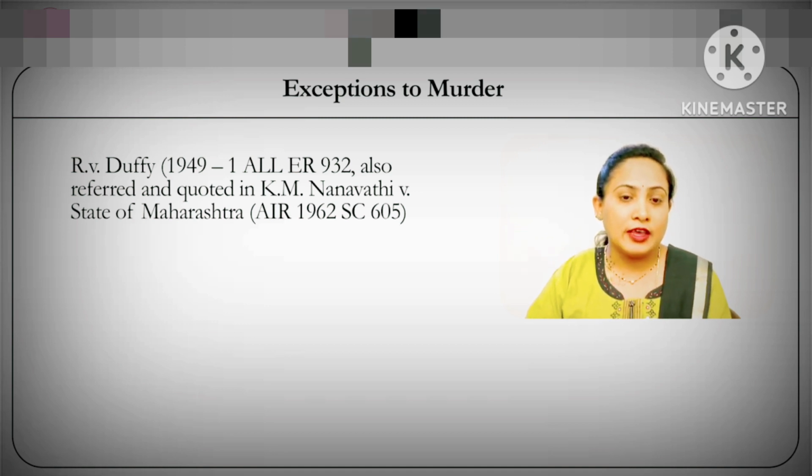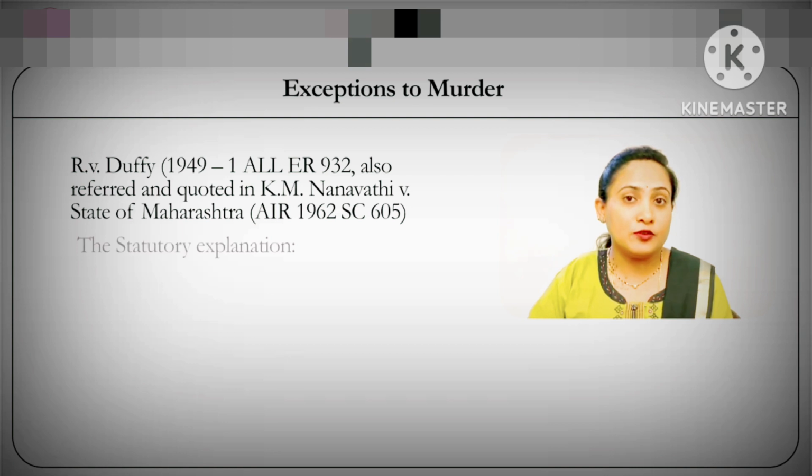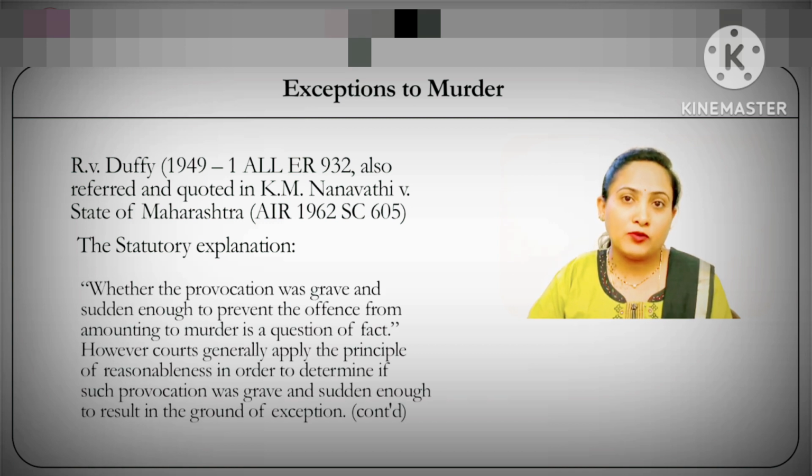Now, in this case, the court also refers to a statutory explanation provided to Section 300's first ground of exception. According to this first statutory explanation, I quote, whether the provocation was sudden and grave enough to prevent the offence from amounting to murder is a question of fact.